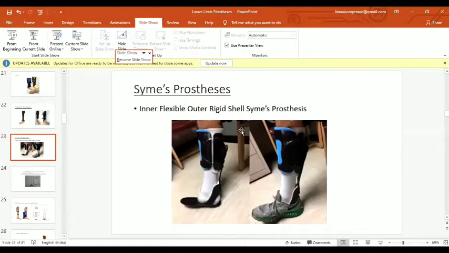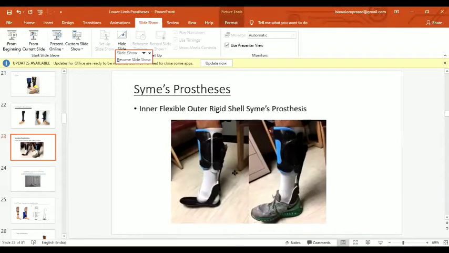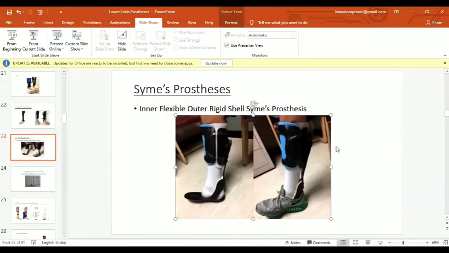In the Syme prosthesis, here we prescribe an inner flexible, outer rigid shell Syme prosthesis. There is an anterior shell and a posterior complete A4 kind of design, and there is an inner flexible liner, which you can see here in white color. So this can also be prescribed for the Syme prosthesis.